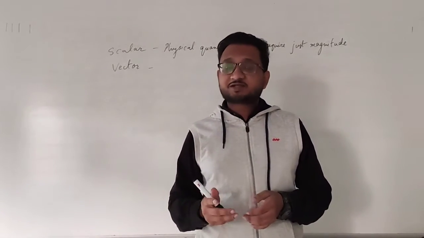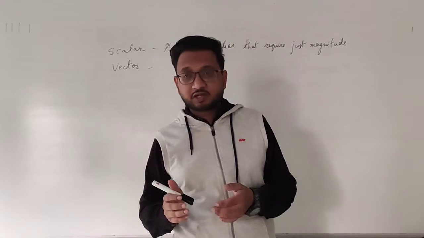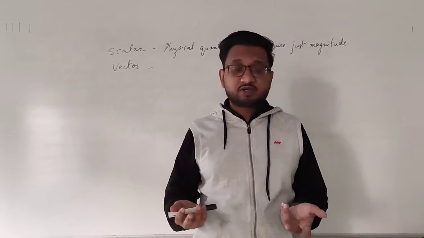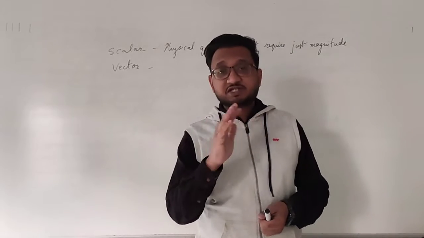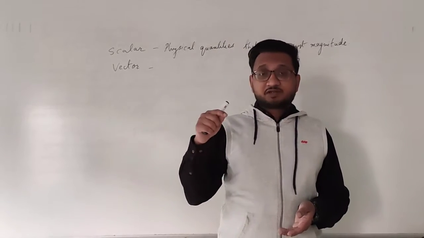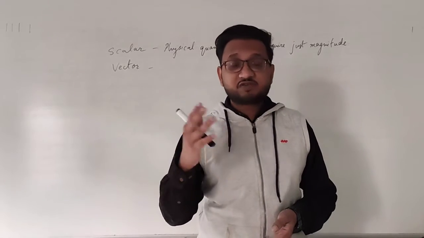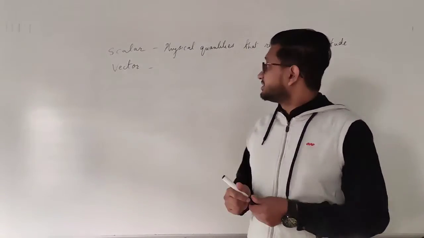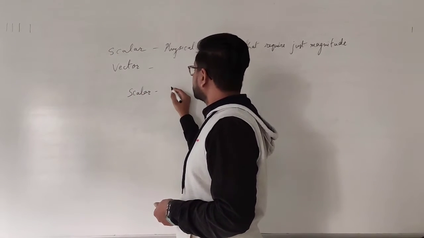Okay. In that case, when we studied the very first chapter, we studied about speed and velocity. Okay, so speed is what is indicated on your meters. Okay, whenever you are driving a vehicle, whether it may be a motorcycle or a car or a bus, but you can see that the roads are completely changing in all directions. They are not in a straight line. So that means that your speed is what is indicated on the number. It requires just a number. It doesn't matter in which direction you are going. So that speed is actually a scalar quantity. Okay, so we can write the examples as well. For scalar, I am writing speed.